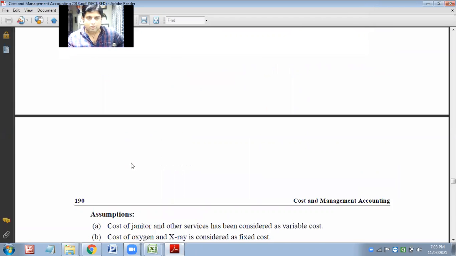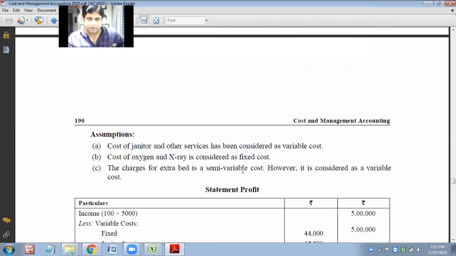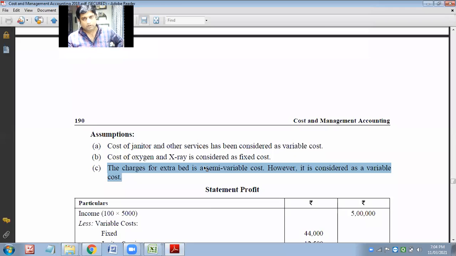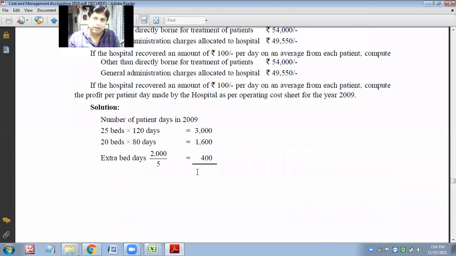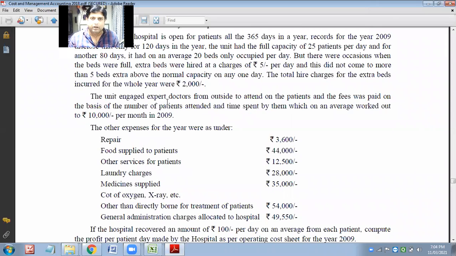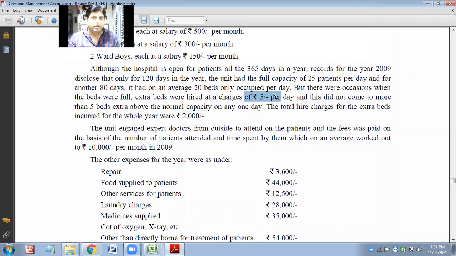Then the charges for extra bed will be semi-variable. However, consider as variable cost. Charges we are taking 5 rupees per bed, and we have collected 2,000. So we'll get to know how many extra beds are required for how many days. And for others, it is given 120 days for 25 patients. We'll multiply, we'll get the answer. 80 days for 20 beds. So again, we will multiply and we'll get the answer. And here we will divide and then we will get the answer.